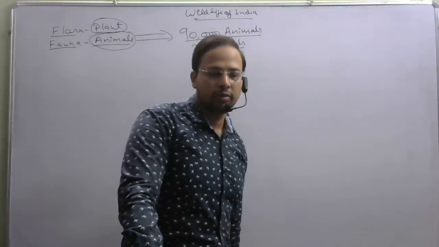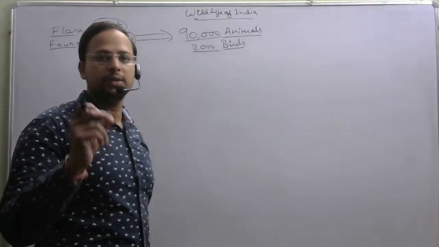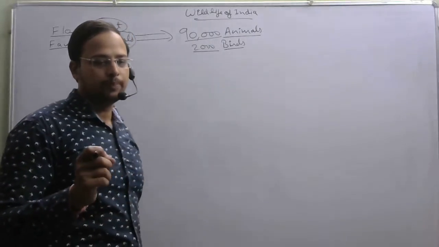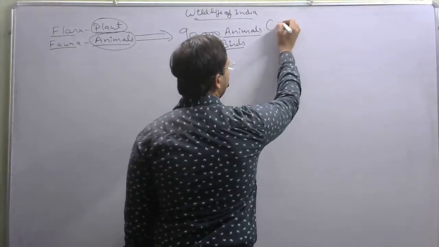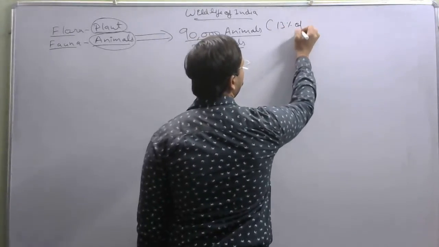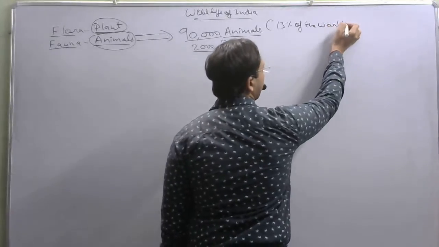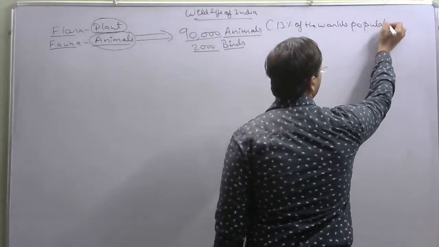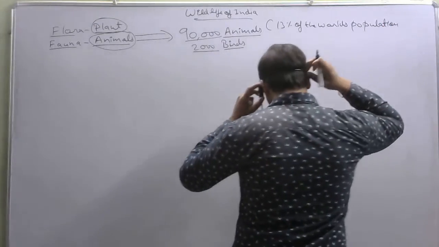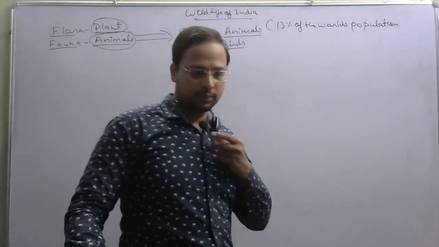So what we have understood is that India constitutes around 13% of the world's total population of animals.